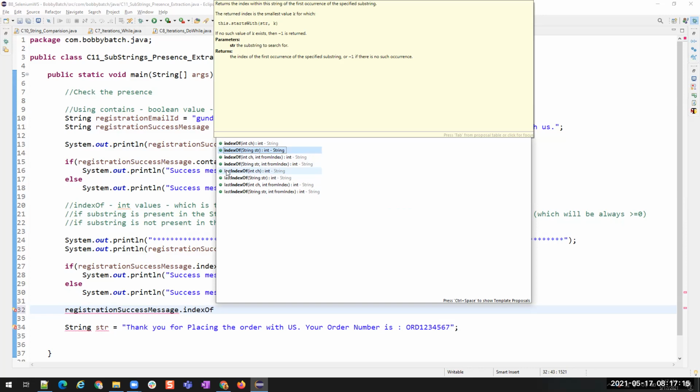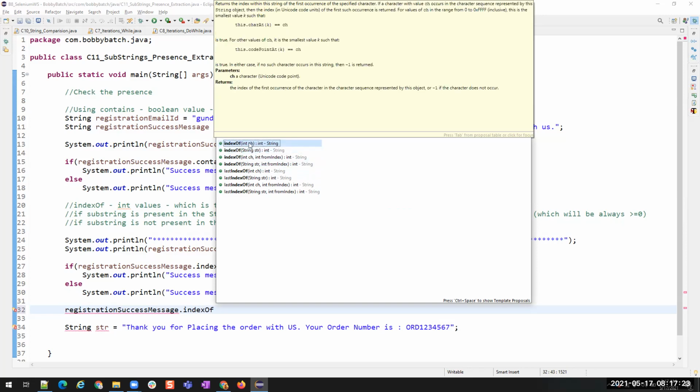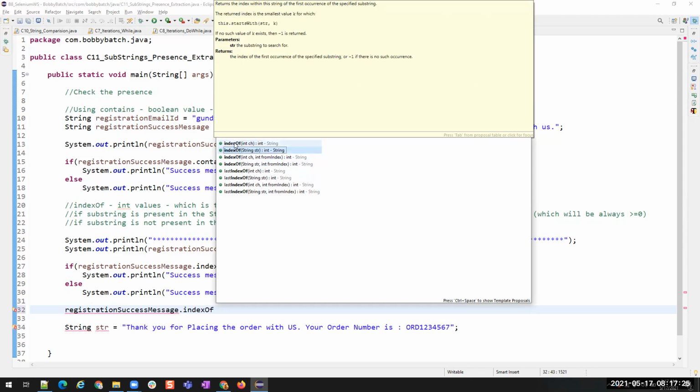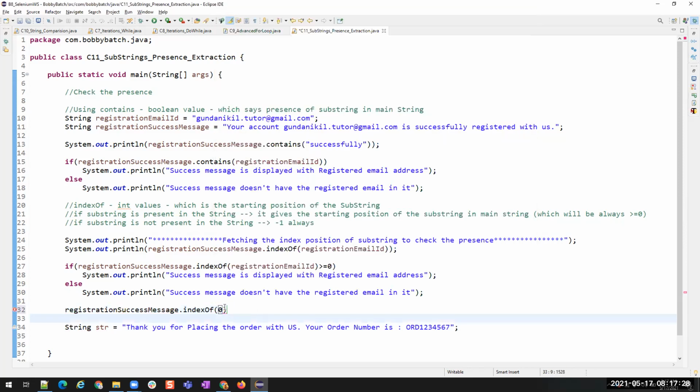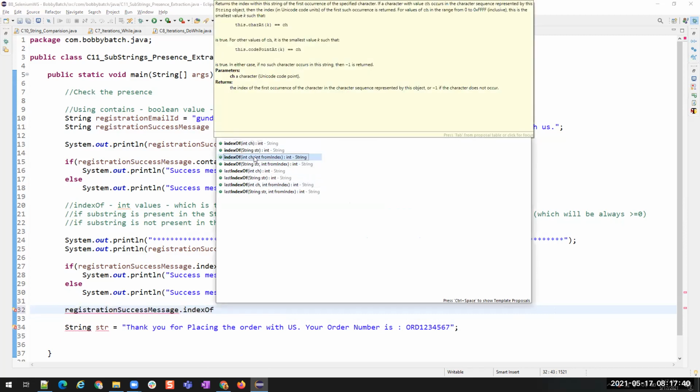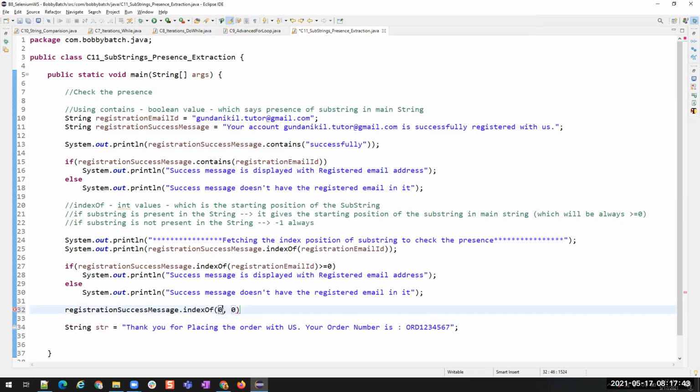If we choose the wrong method, is it going to matter? Not unless it has a different number of parameters. Suppose one indexOf takes only one input and another also takes one input. You might choose this, but if you pass a string, it will be automatically converted and used. It doesn't create any problem. But see here, this indexOf has 2 parameters. If you take this and pass only one, then that is going to create an issue. Understood?